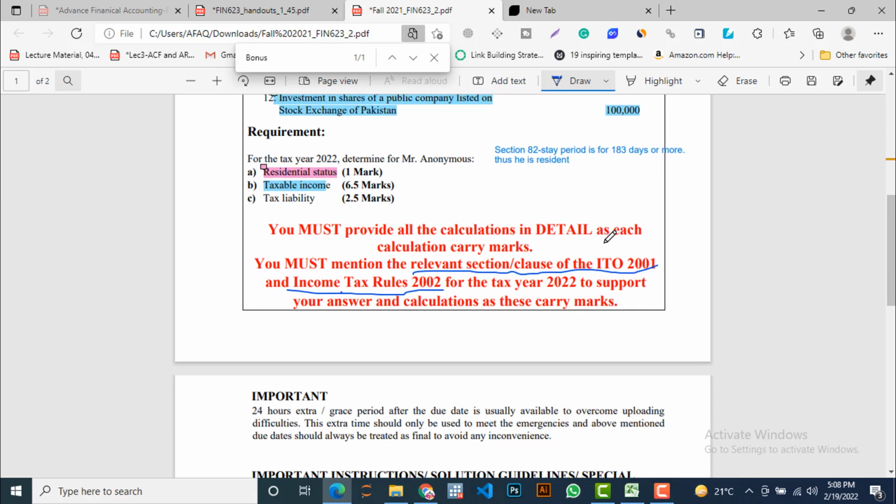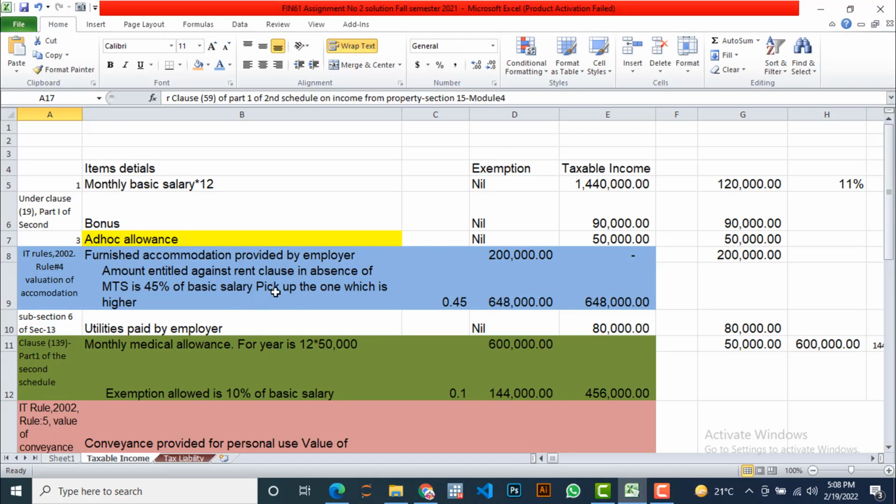So, for the rest two parts, B and C, we are going to move to our Excel sheets. Once again, I'm going to clarify that this is a most technical assignment, and I have tried my best to provide the concerned clauses and sections.